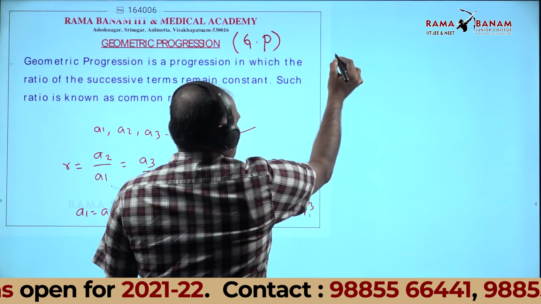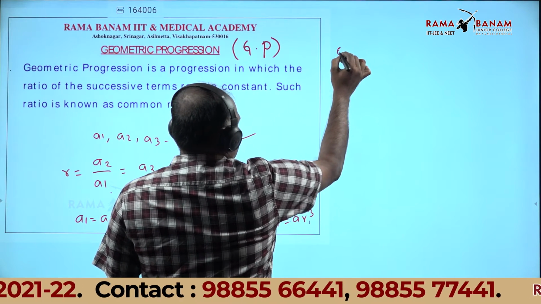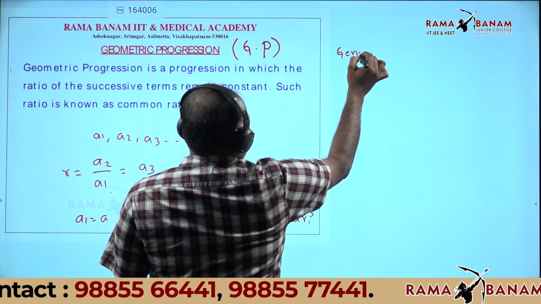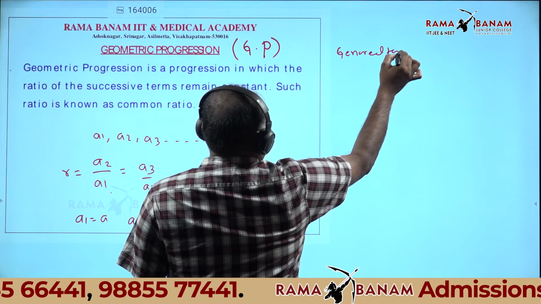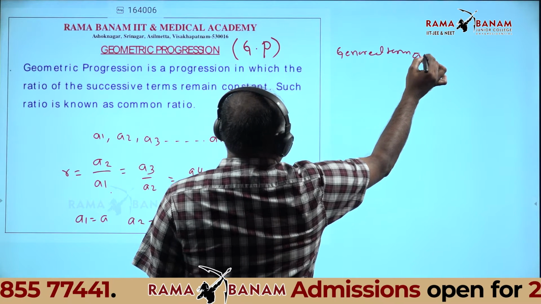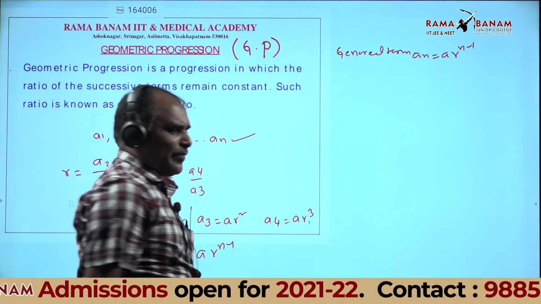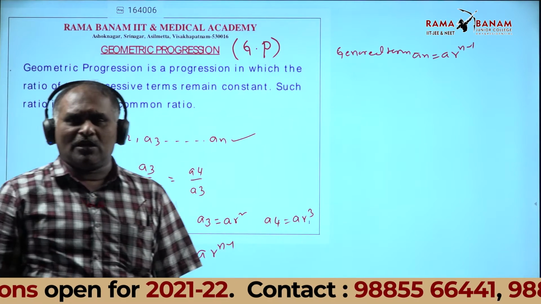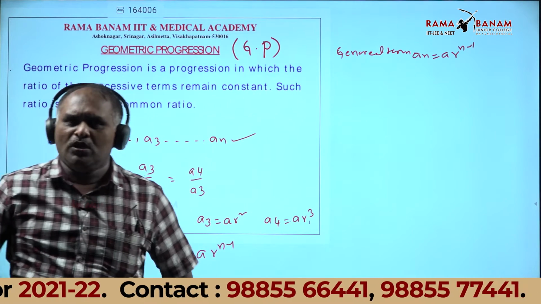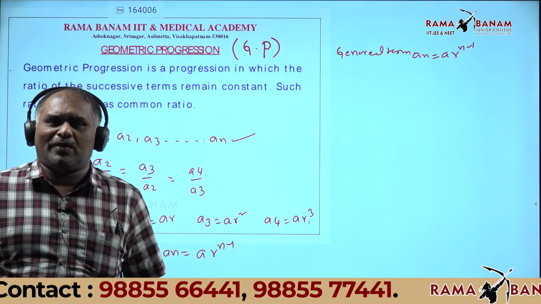Therefore, the general term an is equal to a into r power n minus 1.